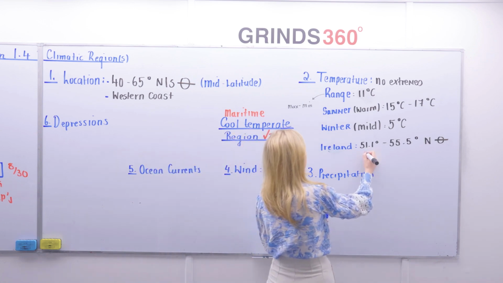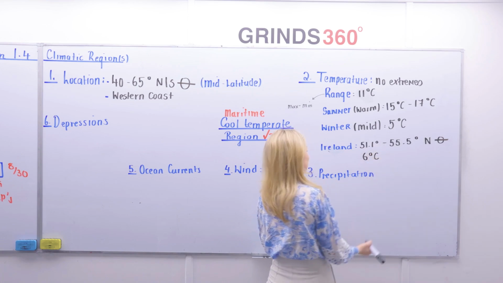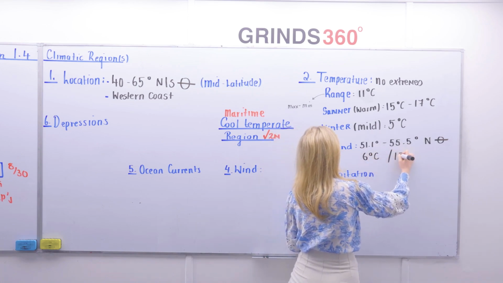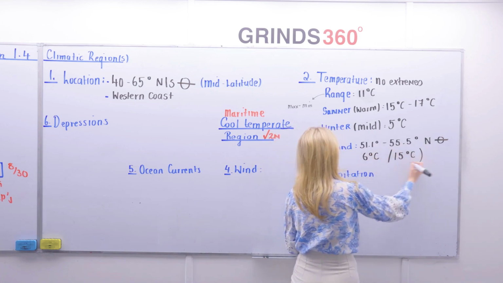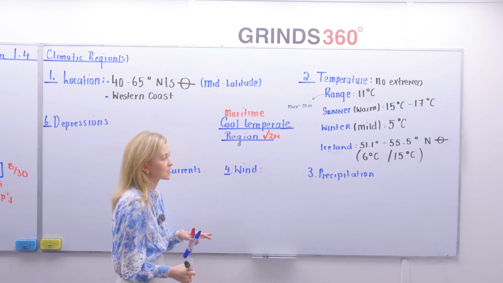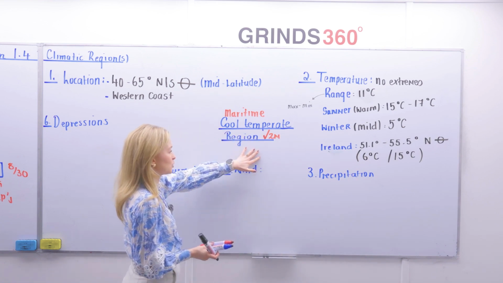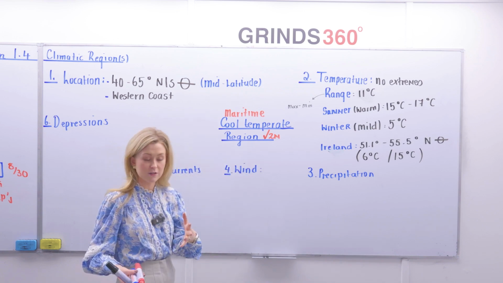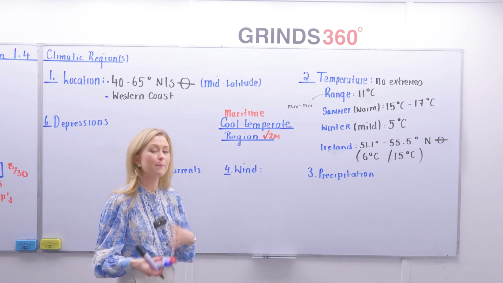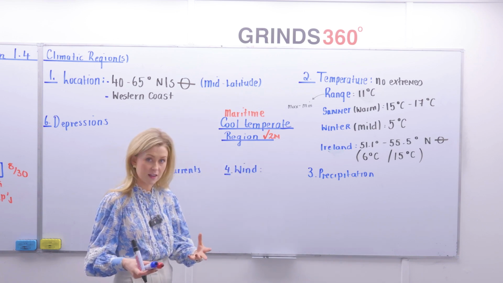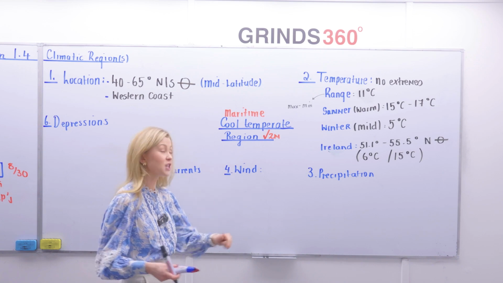So, we have our winters, which average around 6 degrees Celsius, and our summers, which average around 15 degrees Celsius. Again, you'll know the highest is the summer, the lowest is the winter. So what have we so far? A cold temperate oceanic climate. Well, we know what climatic regions are. They're regions that broadly share a particular climate. The main two things that they broadly share is temperature and precipitation patterns.